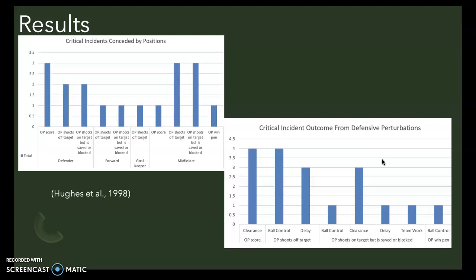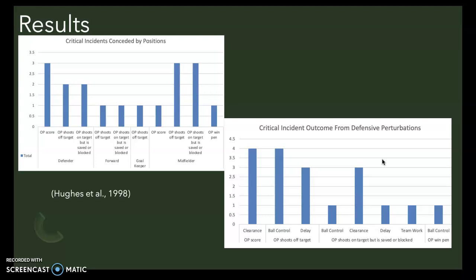The other table adds to this by showing that all 4 goals were conceded from clearances, 3 from the defence and 1 from the midfielders. This problem shows that the defence has a lack of skill currently to play from the back, choosing to clear, but clearances not being effective and conceding critical incidents from this. 7 overall from clearing. Ball control also conceded a number of chances, with a penalty in there. This could show, again, a lack of passing quality from mainly the defence and midfield, with many chances conceded from this aspect.